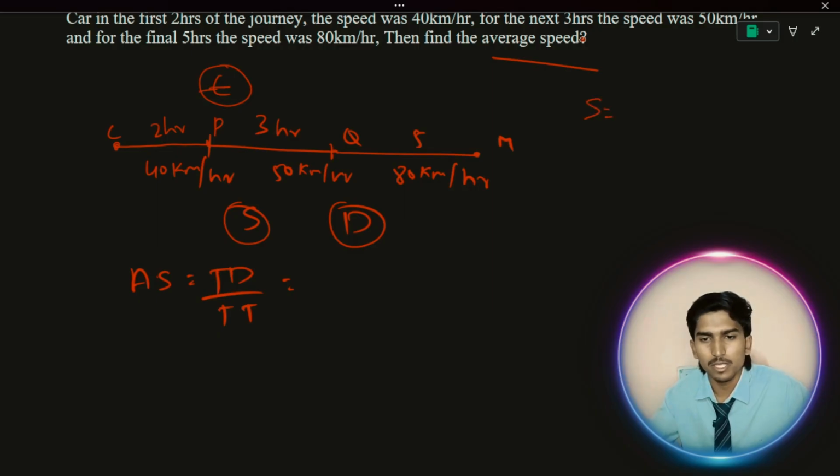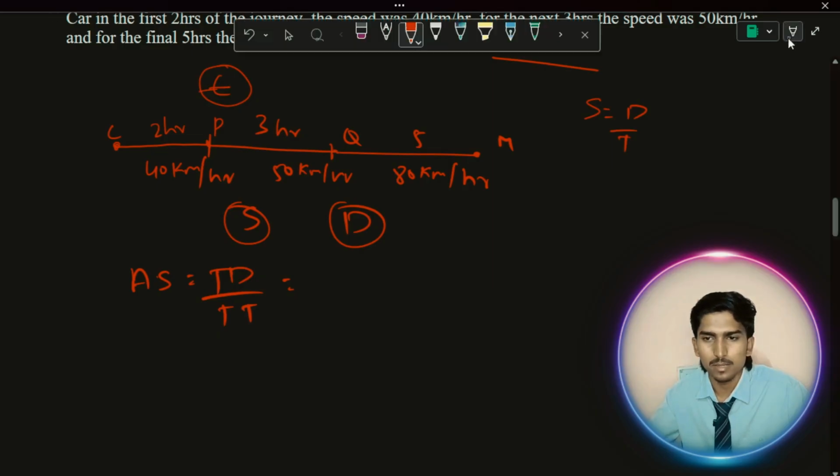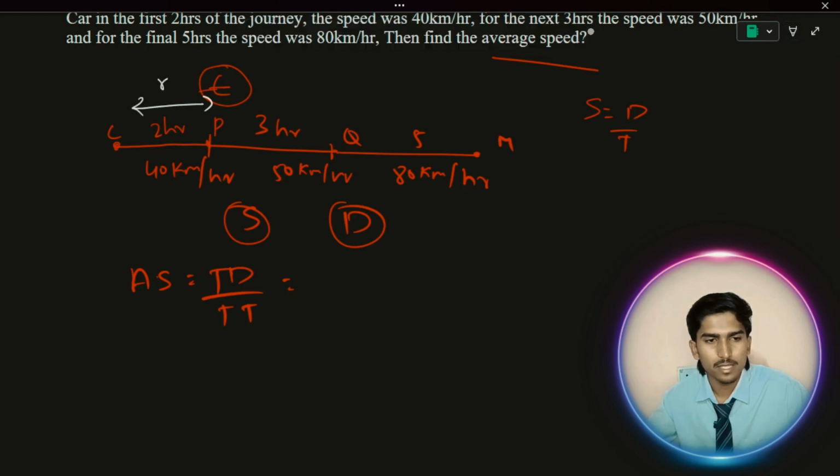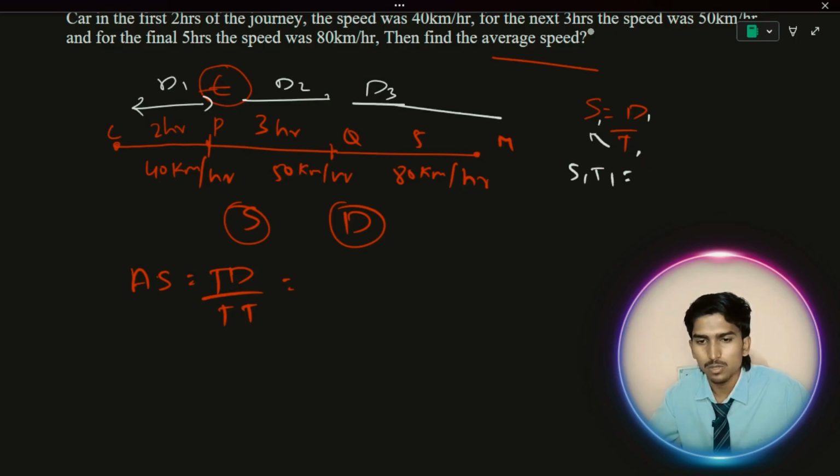We know that speed is equal to distance by time. Let's take from here to here, from here to here. Let's take this is d1, this will be d2, this will be d3. How can we calculate d1? Cross multiplication: s1 into t1 is equal to d1.